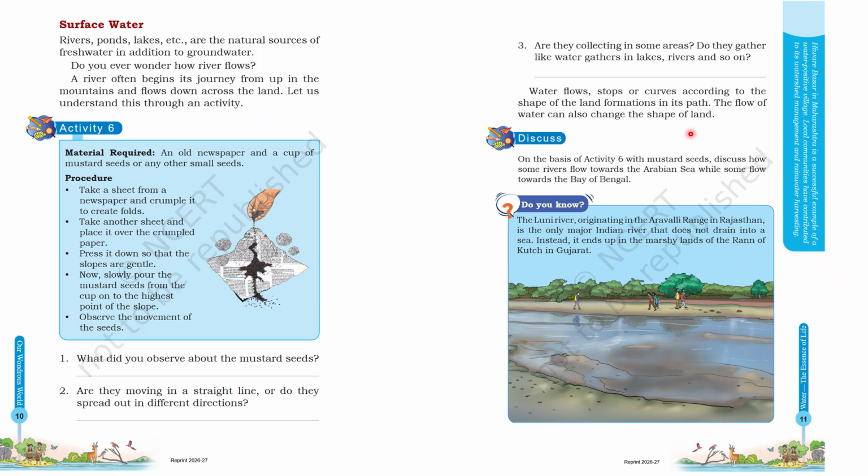So, I want to talk to you about an interesting river called the Luni River. The Luni River originates in the Aravalli range in Rajasthan. It is the only major river in India that does not drain into the sea. Instead, it ends up in the marshy lands of the Rann of Kutch in Gujarat. Did we recently learn about the Rann of Kutch? The Rann of Kutch is the place where we learned about the salt pans.